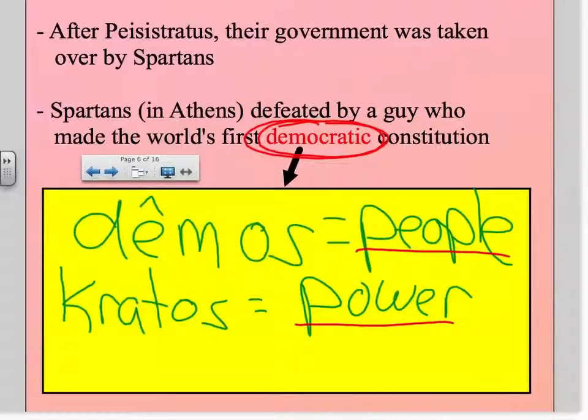So in a democracy, there's not one person large and in charge. There's not one small group of people that gets to make all the rules and say anybody that's wearing a green shirt gets to go to jail today. And there's not one person in charge that says, I don't like people with red hair, therefore people with red hair need to get half of the money that everyone else gets paid. No, in a democratic constitution or in a democracy, the power lies with all of the people. They all get a say in it. So again, how this relates to history, the Spartans defeated a guy who made the world's first democratic constitution. So we're going to call him Democracy Guy for now. And that is where we're going to stop for today.